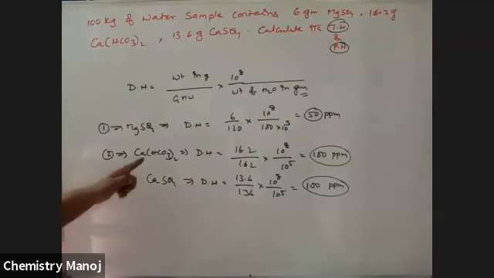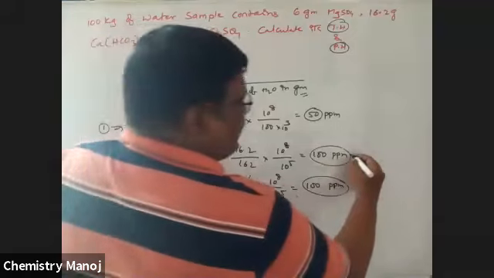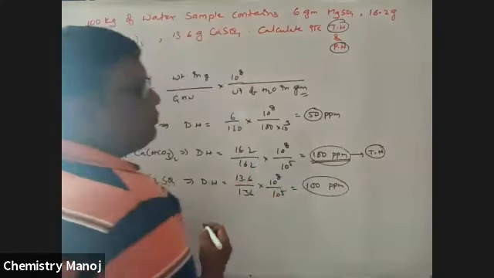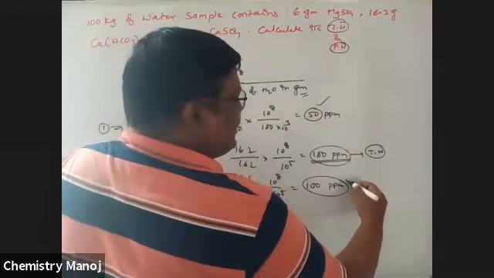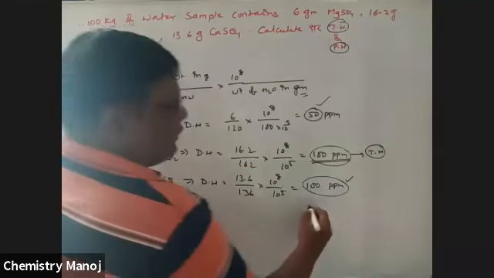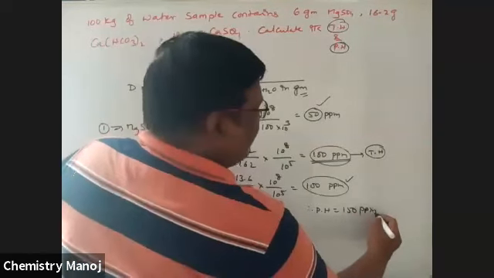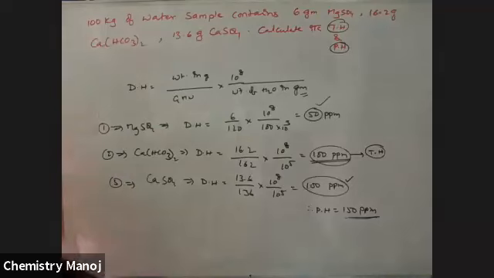Now how much is the temporary hardness and permanent hardness? Temporary hardness is due to the bicarbonate. That means this is a temporary hardness. So temporary hardness is 100 ppm. Now this one and this one create permanent hardness. Therefore permanent hardness is 100 plus 50, that is total 150 ppm.